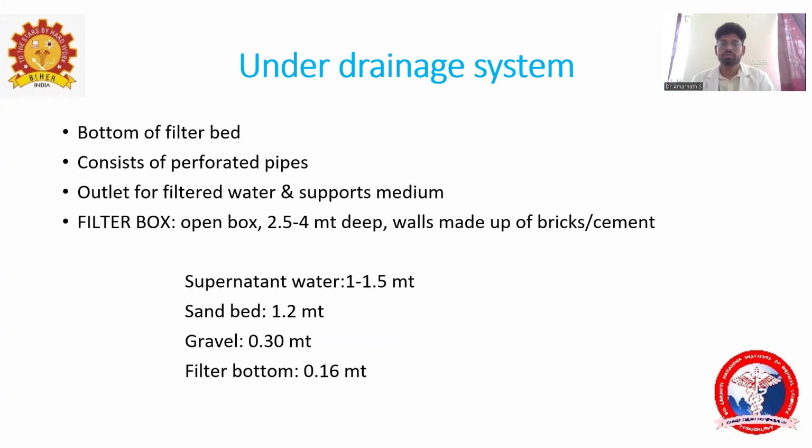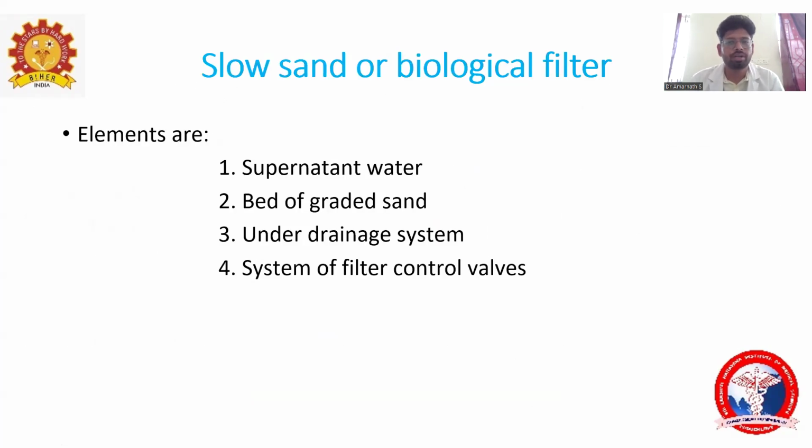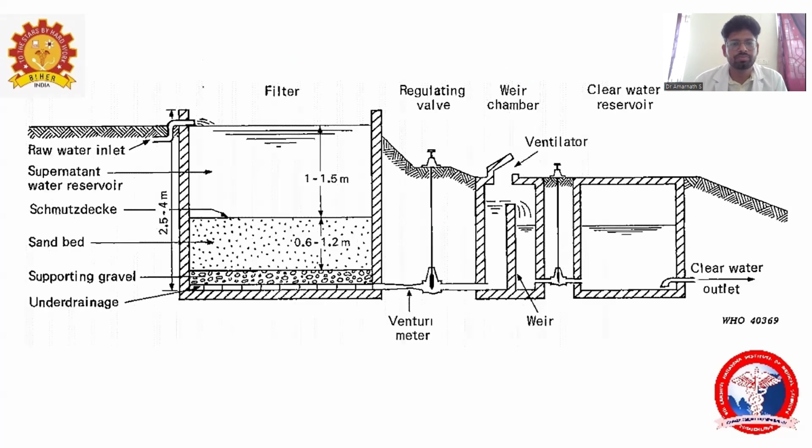What's the next thing? That is the under drainage system. Let me give a clarification for you. Till now, we have seen what the four elements are: supernatant water, sand bed, under drainage system, and filter valve. We have covered the supernatant water, then the sand bed. The sand bed consists of an important layer, which is the vital layer or smudge decay layer. Till now, we have covered that. Then the third one is the under drainage system.